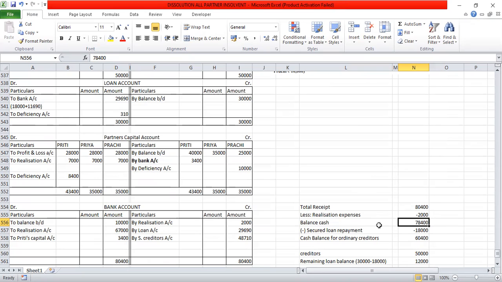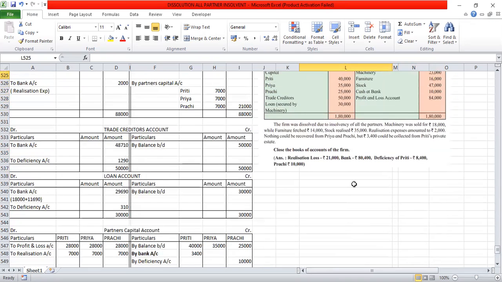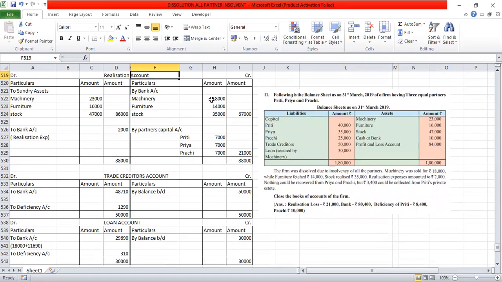So how can we pay that? First of all, we have to see how much is the secured liabilities. When you talk about the loan of 30,000, that is secured by machinery. So whatever the amount realized out of machinery should be given to the secured loan. If you see the adjustment in the realization account, the amount realized out of machinery is 18,000.